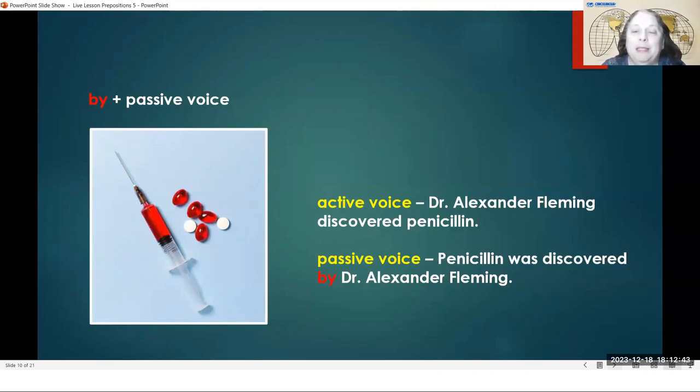In the active voice, Dr. Alexander Fleming discovered penicillin. Penicillin is a kind of medicine. In the passive voice, penicillin was discovered by Dr. Alexander Fleming.